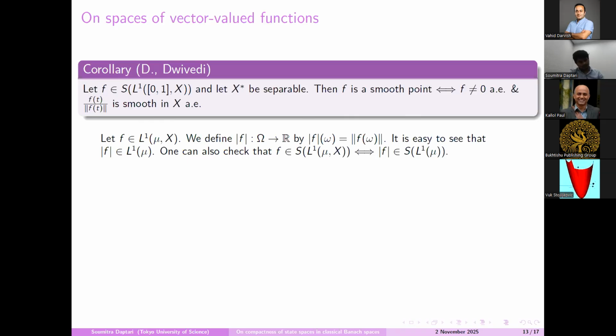For norm compact and weak compact, first we define this modulus function, I mean mod of this F. For F belonging to L_1(mu, X), we define mod of F in this way. Then one can check that if F belongs to L_1(mu, X), then mod of F belongs to here, and if norm of F equals 1, then norm of mod of F equals 1.